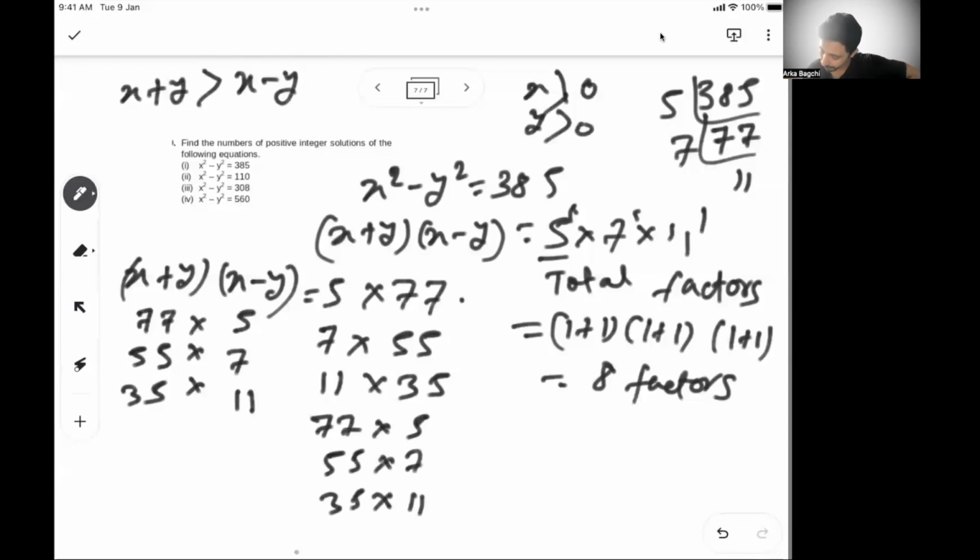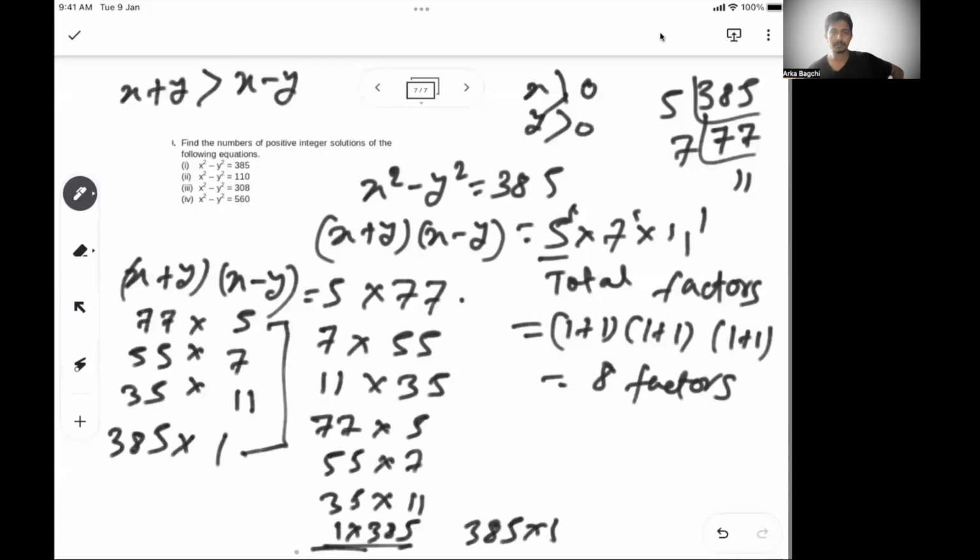One way is writing 1 into 385 and similarly 385 into 1. So 1 into 385 cannot be there, but 385 into 1 is there. 1 into 385 is not there because x plus y becomes less than x minus y. So these are the 4 solutions that are possible.